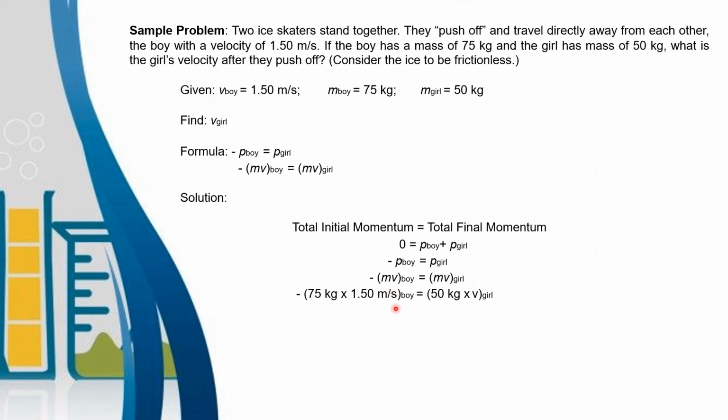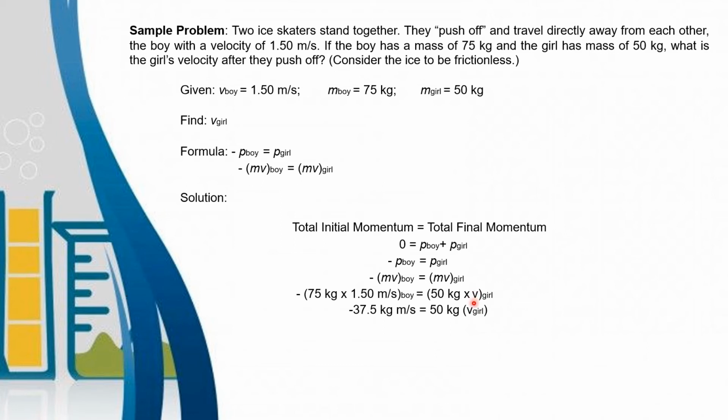So negative, it is equal to the mass of the girl, that is 50 kilograms, times its velocity. This is what we are looking for. So what we're going to do is multiply this one first. We get 75 kilograms times 1.50 meters per second. There is a negative outside, so negative 37.5 kilogram meters per second is equal to 50 kilograms times v girl.